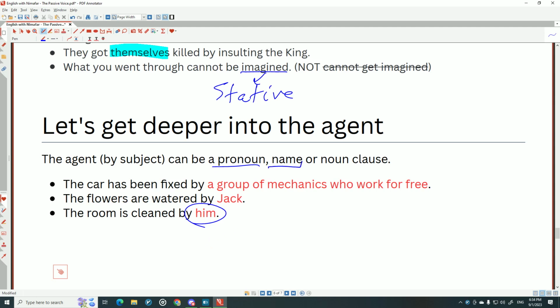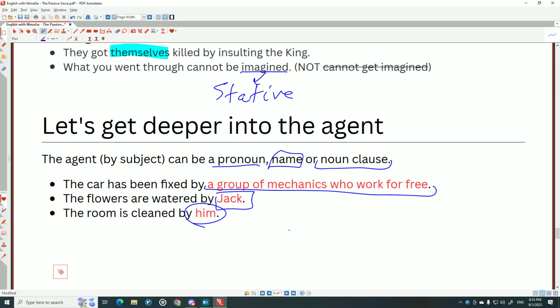For noun, we can say Jack. The flowers are watered by Jack. We use names. And we can use a noun clause. That's a bit advanced. For example, the car has been fixed by a group of mechanics who work for free. Now you're actually introducing, explaining, and defining them.